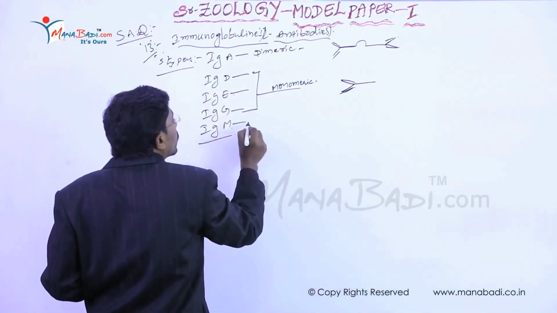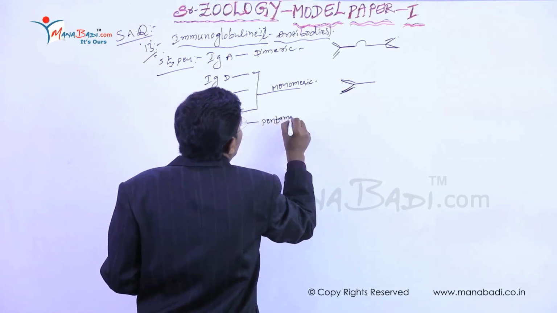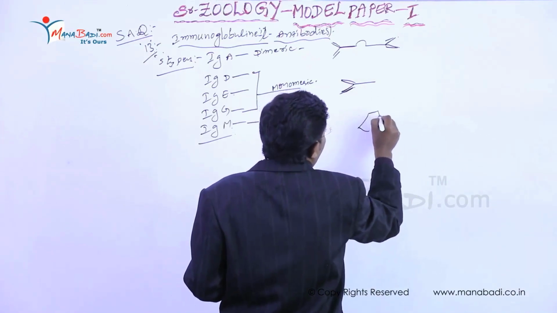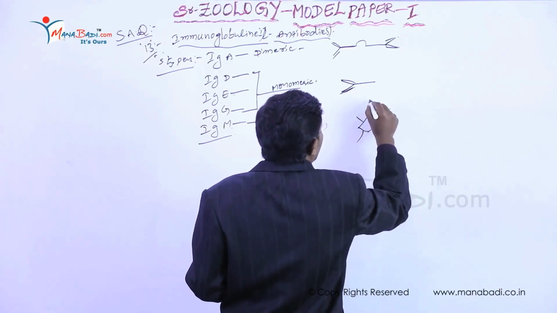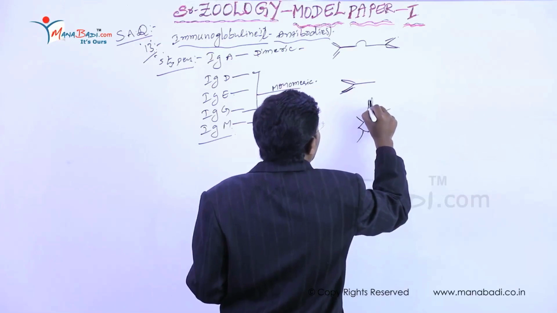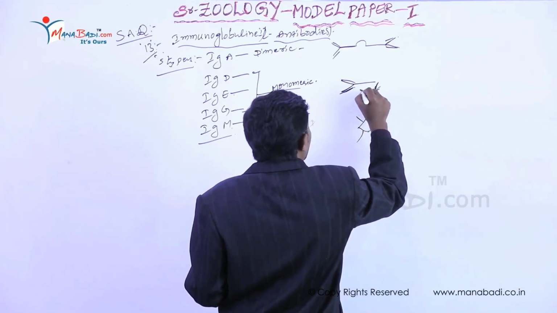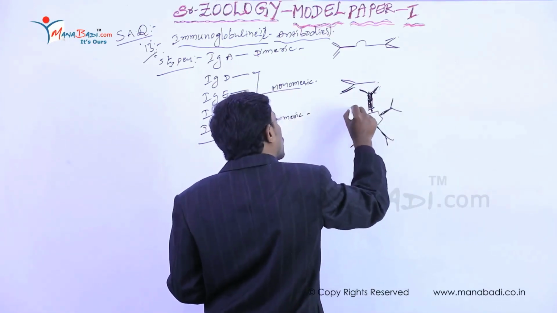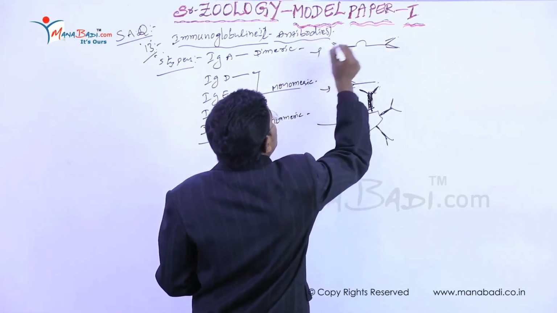And immunoglobulin M is a pentameric antibody. Pentameric means having 5 antibodies, especially like this. It is the immunoglobulin M pentameric antibody, right?